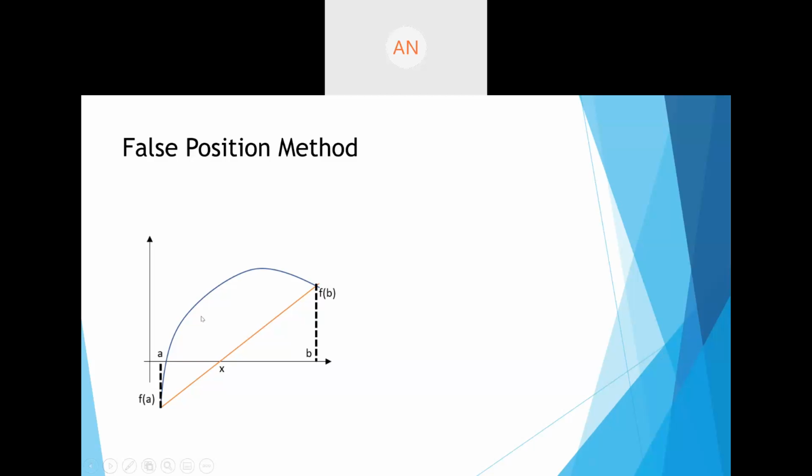Now with these two similar triangles, I can solve them to find the value for x. If I consider these two triangles, the value at this point is 0. The length of this side is f of a minus 0 upon this side, which is x minus a.